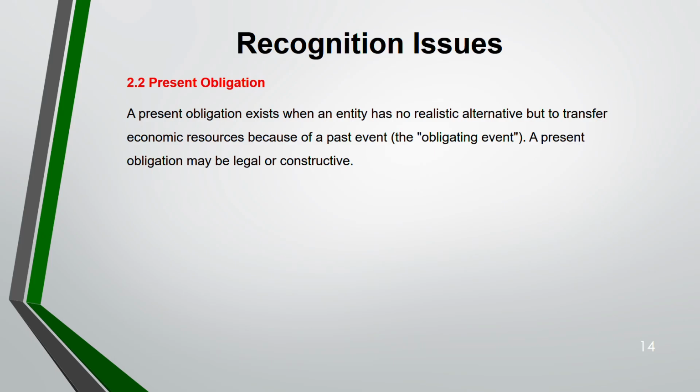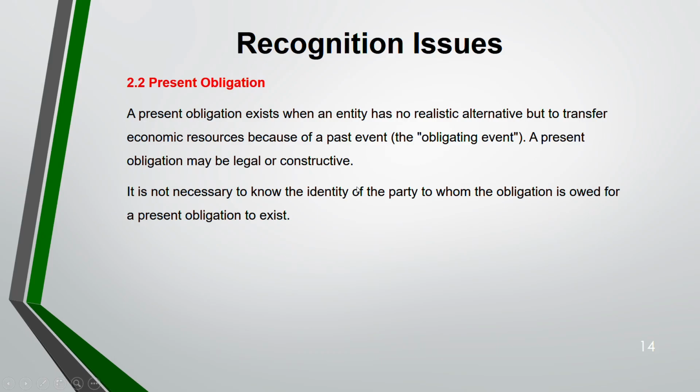Present obligation exists when an entity has no realistic alternative but to transfer economic resources because of a past event. That means because of some obligating event, you can't ignore it, you can't avoid this payment, you have to make the payment. It's like you are taking a loan. Now you can't say you are not going to pay the interest. You don't have that option. So a present obligation can be of two types, legal or constructive. For both of them you have to recognize a provision.